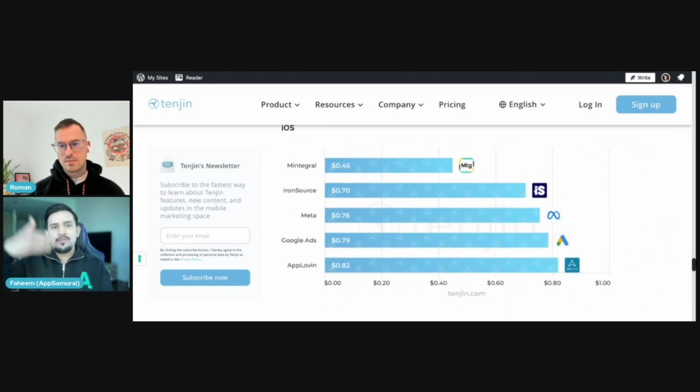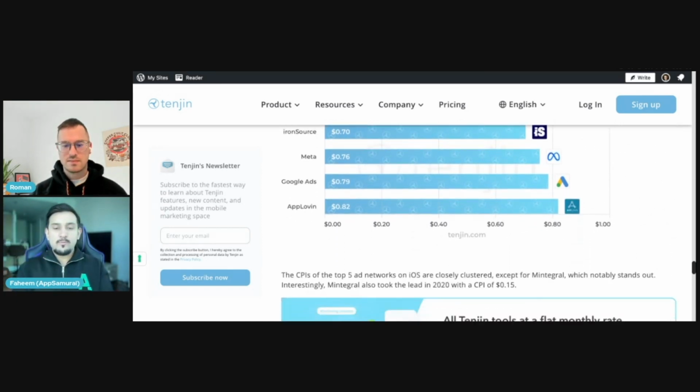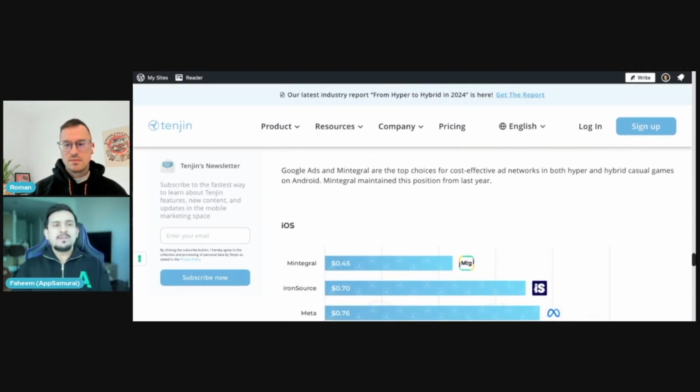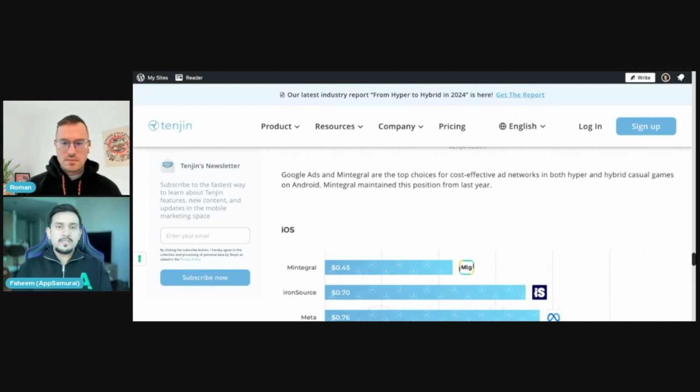But as you grow that game, something that has been popping up very frequently is the new concept of rewarded playtime. While an offer wall would reward the user for a task, the rewarded playtime, or the play to earn that AppSamurai does, for example, rewards the user for the amount of time they invest in playing that game. So that is a channel that we have seen operate as a new channel for acquisition on top of all these successful channels that you have shared.